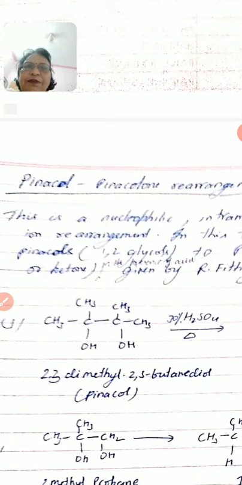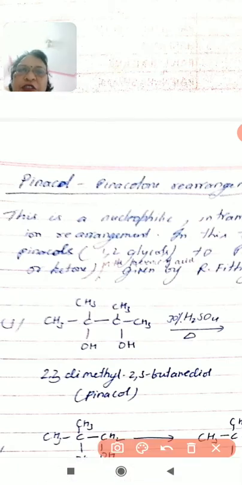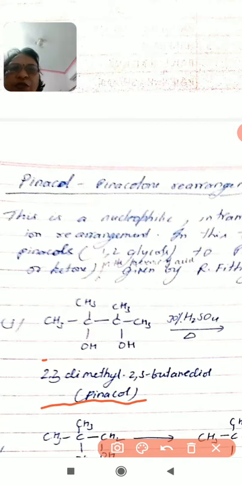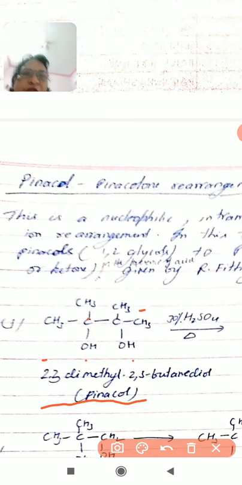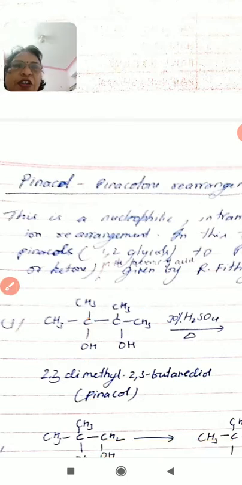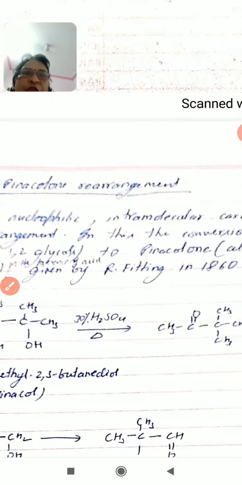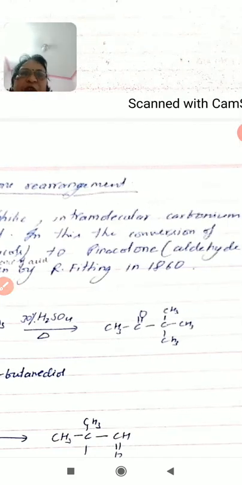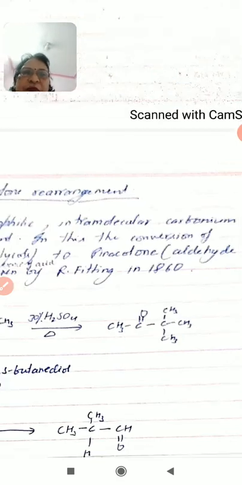For example, this 2,3-dimethyl 2,3-butane diol, है ना. तो 2,3-dimethyl butane diol when on heating with 30% H2SO4 is converted to butanone 2, this butanone 2.